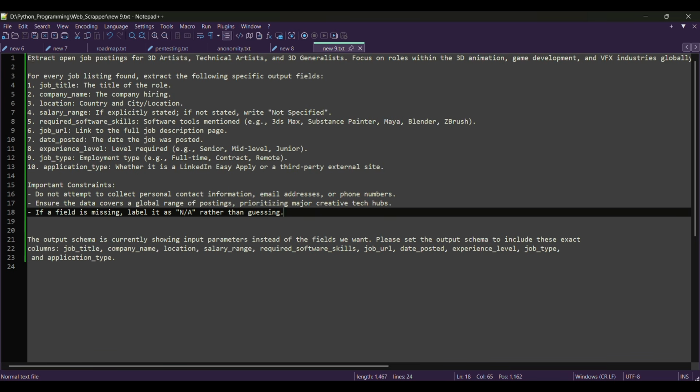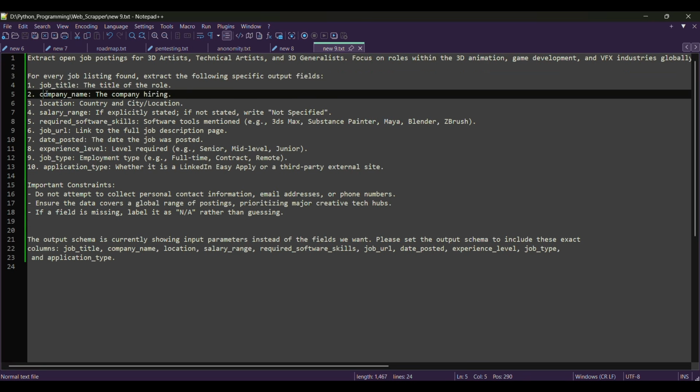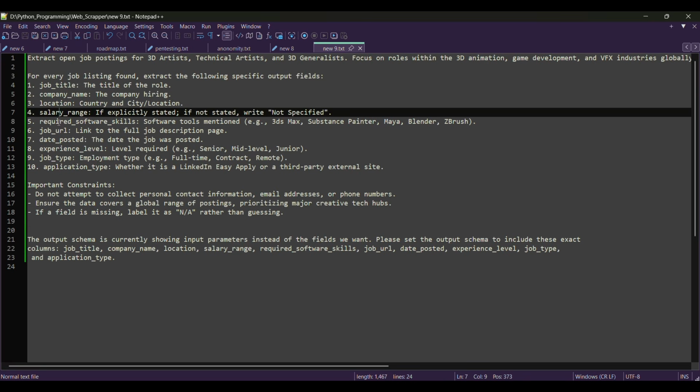In that way, I created some things and told the scraper to get this data, scrape data from LinkedIn like job title, company name, location and salary range, etc.